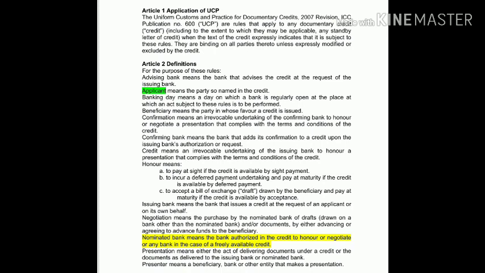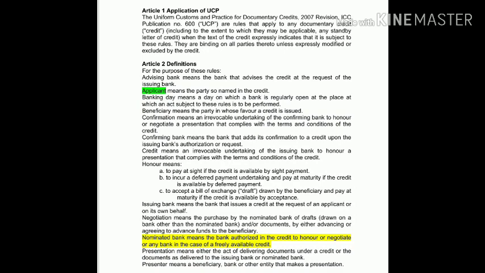Now let's move on to Article 2, that is definitions. Okay, so let me cover from advising bank to the beneficiary. In order to be clear about advising bank, let me create one scenario for you.